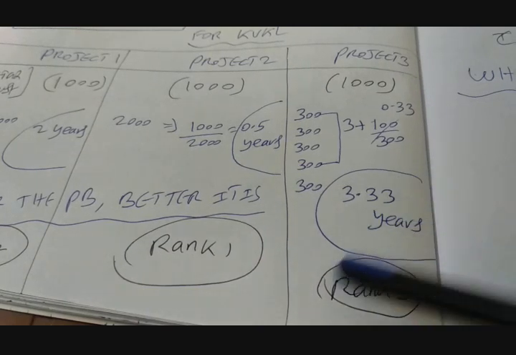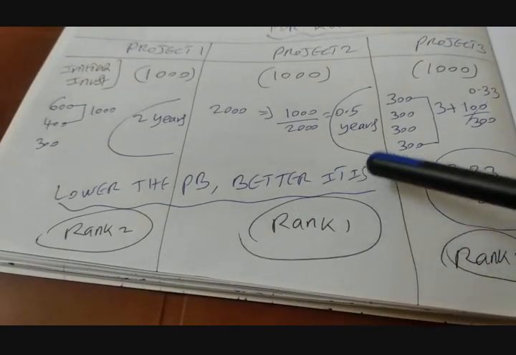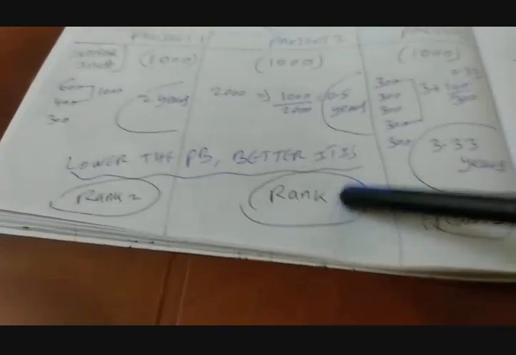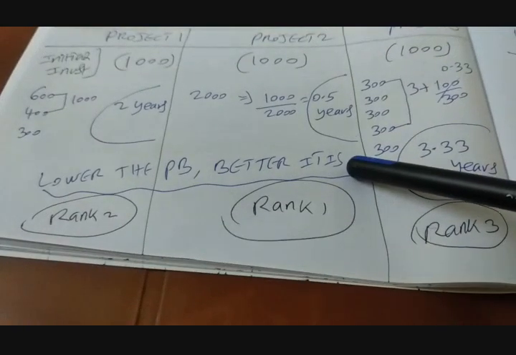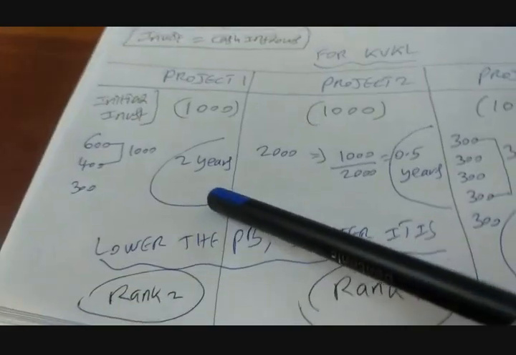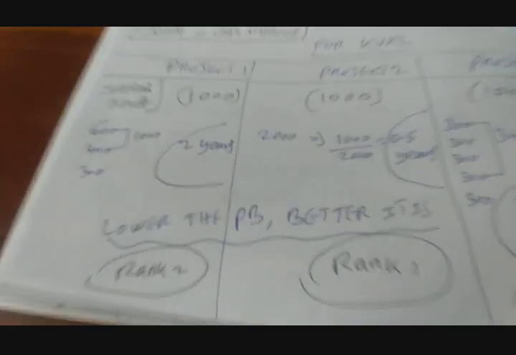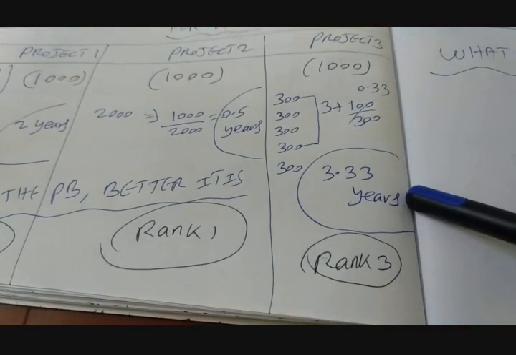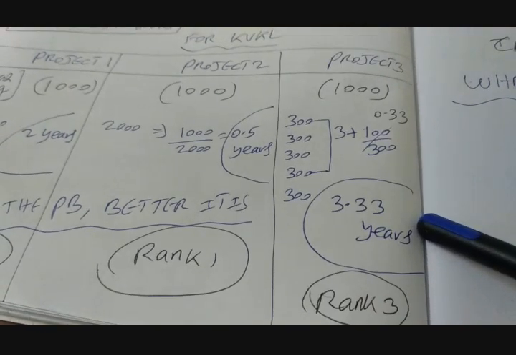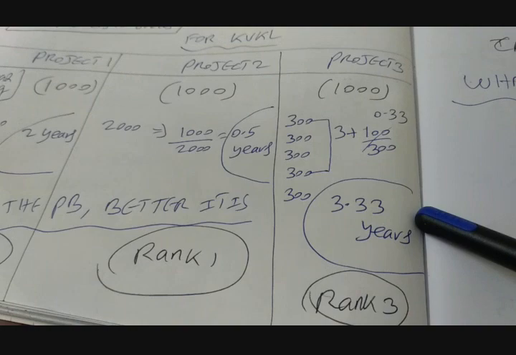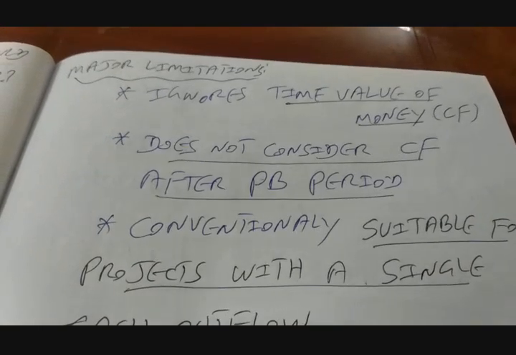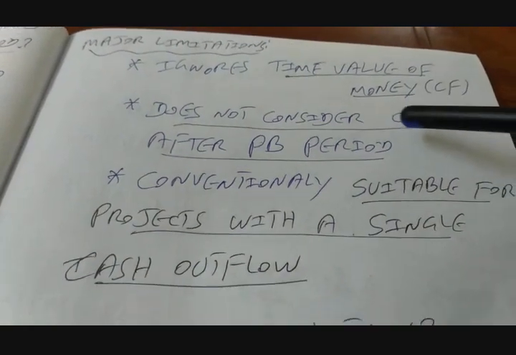Yeah. So which project is giving us the lower payback? Project 2. So that is the best project, and we are assigning rank number 1 to project 2. Followed by that, project 1 is giving us 2 years, so it is getting rank 2. And the least desirable one from a payback perspective is project 3, because it is taking more time. It is giving us the recovery of money at 3.33 years. So which is the best project here? Project 2, right? Yeah.